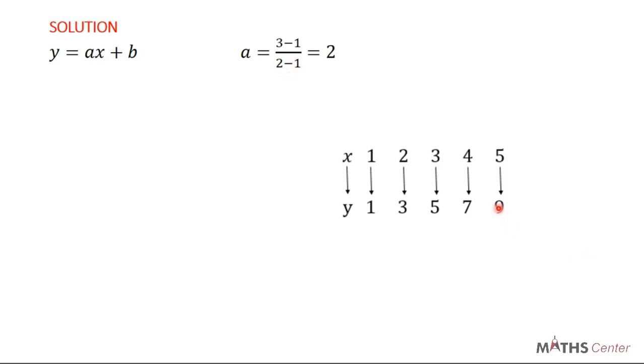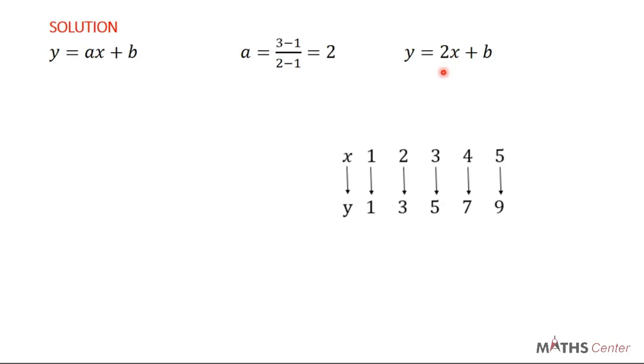Somebody can decide to pick 9 minus 7 divided by 5 minus 4. It's the same thing. Another person can decide to pick 7 minus 5 divided by 4 minus 3. It doesn't change anything. It's the same thing, and we are getting 2. So after you have 2, we now know A. You substitute A in the equation here. So when you substitute A with 2, we are going to have y is equal to 2x plus b. We have found A. Now let's move on to finding B.